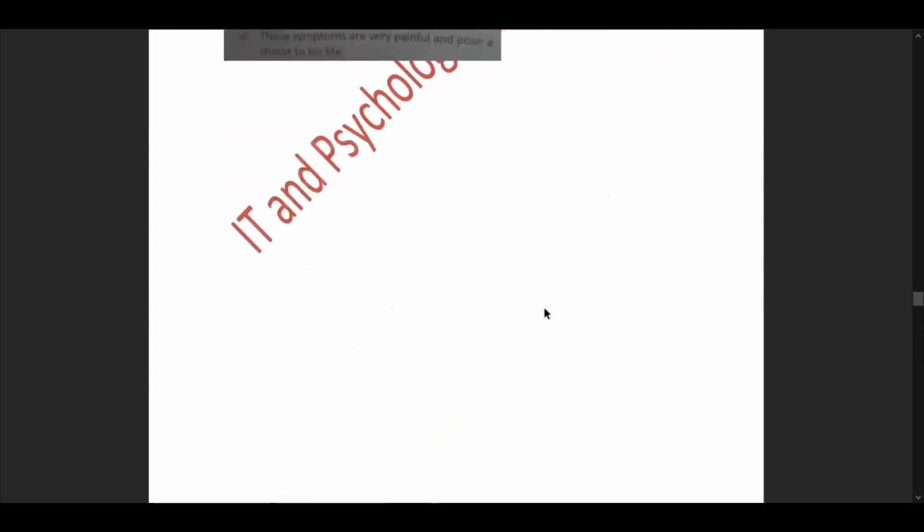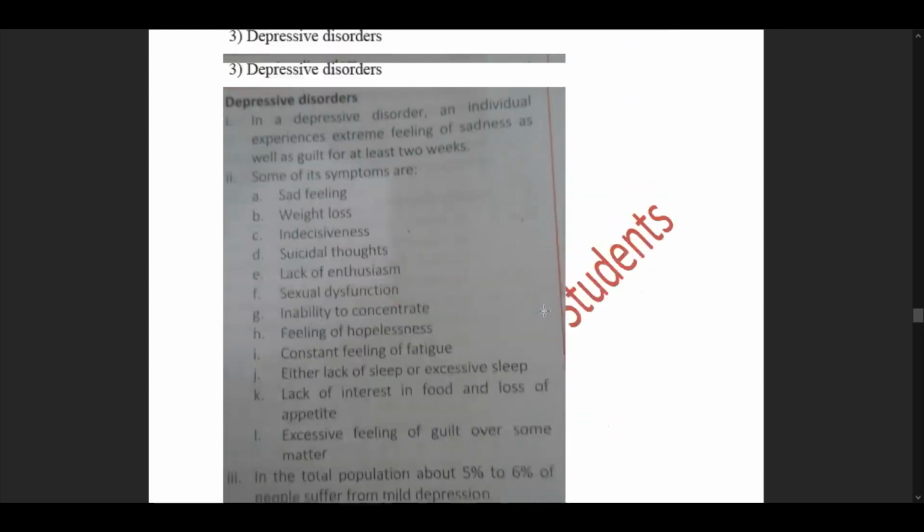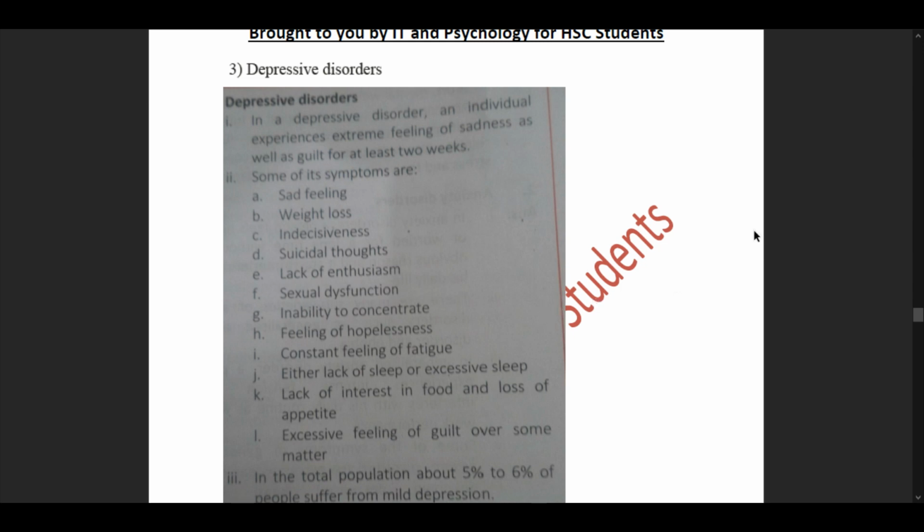Then we move forward to our next sub question, that is depressive disorders. Depressive disorders. Pointer number 1. In a depressive disorder, an individual experiences extreme feeling of sadness as well as guilt for at least 2 weeks. So we had understood depressive disorders in the unit 6.6.2 in a broader way. You'll find the link in the description. That was for our second last video for psychological disorders.